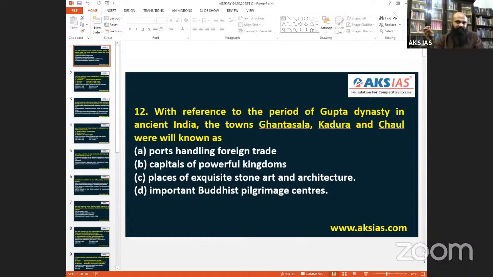Famous place like Bhilsa. Naturally we know that Bhilsa is in Madhya Pradesh, so that's a right answer. Second one, Dwarasamudra. South Indians, especially Kannadigas from Karnataka, know very well that Dwarasamudra is in Karnataka, not in Maharashtra.